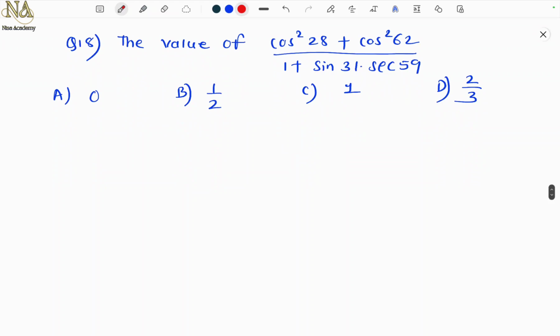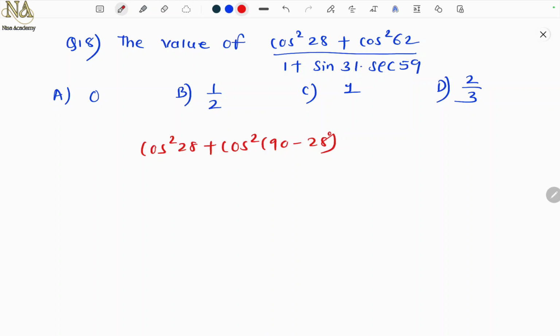Question number 18. The value of cos square 28 plus cos square 62 upon 1 plus sine 31 into secant 59. Again here the same thing, complementary angles. So cos square 28 plus cos square 62, which totals 90. So cos square 62, can I write this as cos square of 90 minus 28?